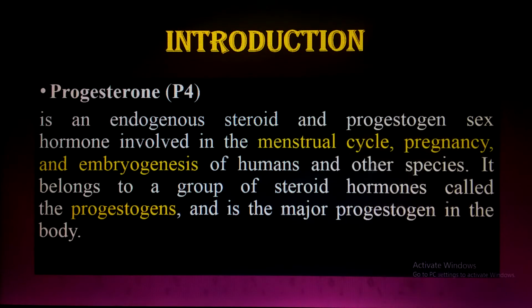So first of all, what is progesterone? That is P4. It is an endogenous steroid. If you're not familiar with steroids, must watch my lecture from my biochemistry series related to steroids. So what is that? This is an endogenous steroid and progestogen sex hormone involved in the menstrual cycle, pregnancy, and embryogenesis of humans and other species. It belongs to a group of steroid hormones called progestogens and is the major progestogen in the body.